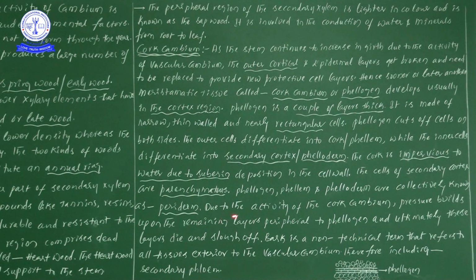Okay, next one, due to the activity of cork cambium. Cork cambium is also known as phellogen.